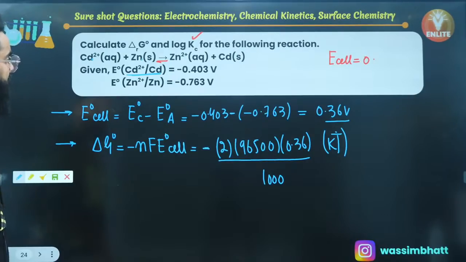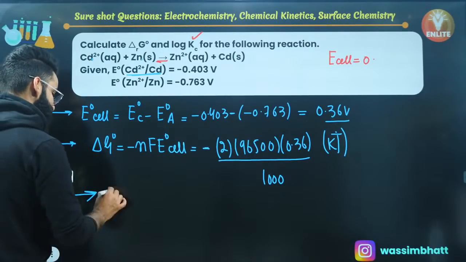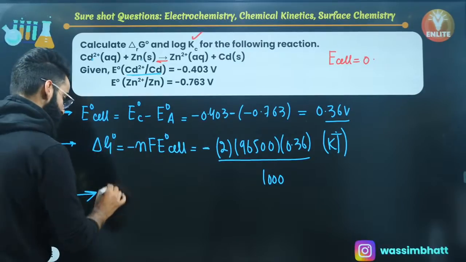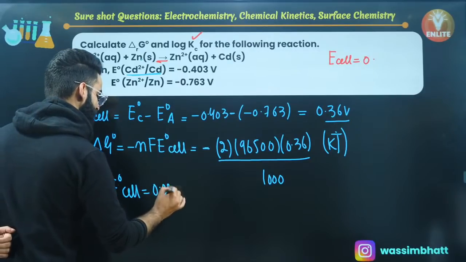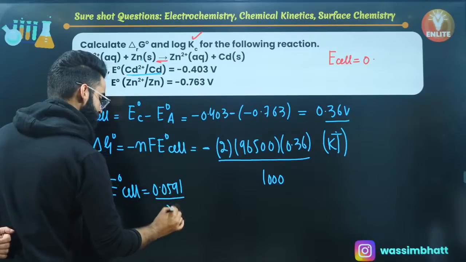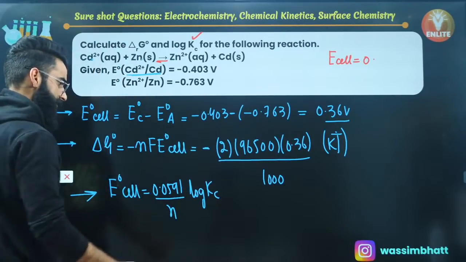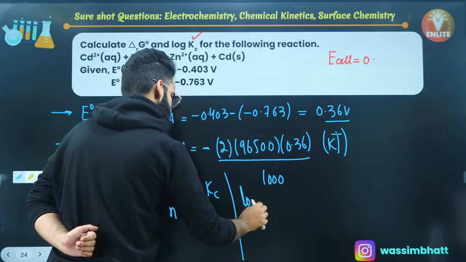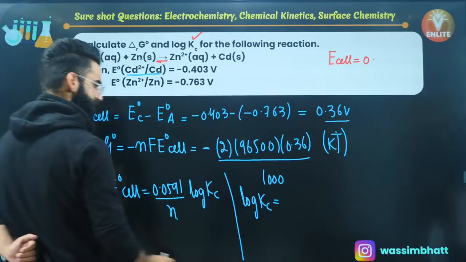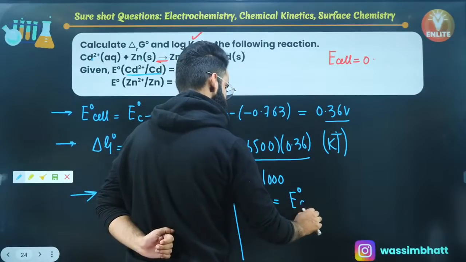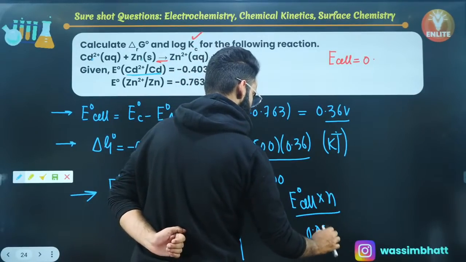Now people, what do you need to calculate? You need to calculate log of Kc. See, now I'll be using the Nernst equation. As per Nernst equation, since E cell is 0, I'll say E naught cell is equal to 0.0591 divided by n, and it's going to be log of Kc because the cell is at equilibrium, right? So from here, you can calculate log Kc value. I must say log Kc is equal to E naught cell multiplied by n divided by 0.0591.